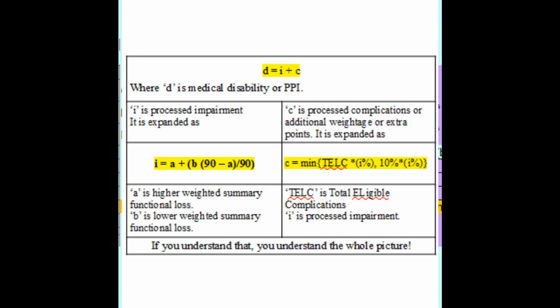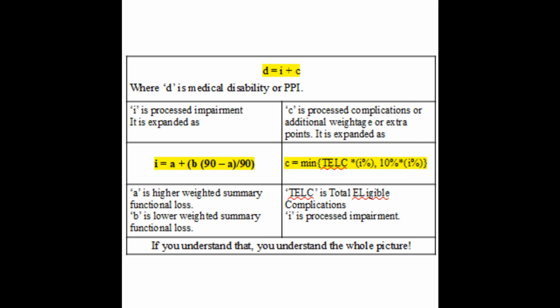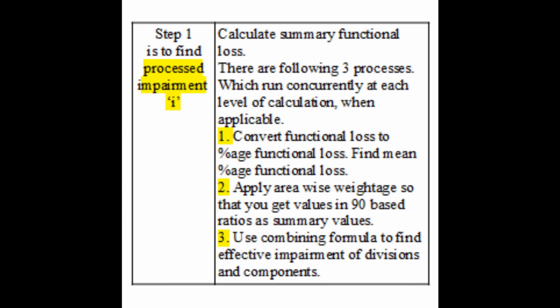Now we have one master formula and two expansions. The master formula is D is equal to I plus C. I is processed impairment and C is the processed complications. If you know these two formulas, you have understood the whole picture. Practically how to do it?